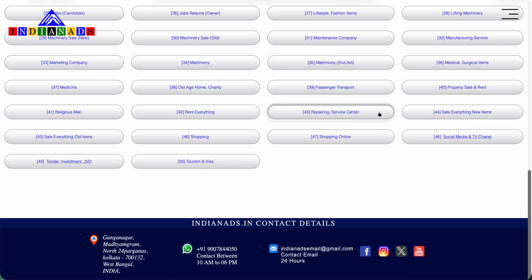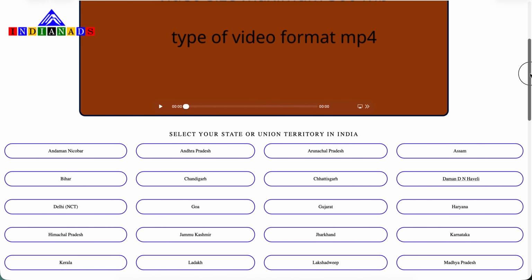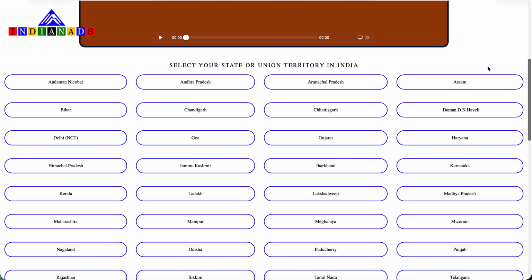This is the home page, or first page, of our website. Subject 43, repairing center, service center. Click on this button and scroll down the page. This is the list of all India states and union territories. You can choose your state or union territory.